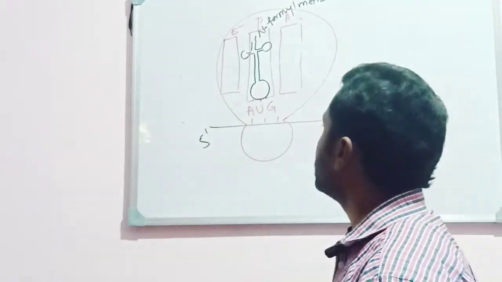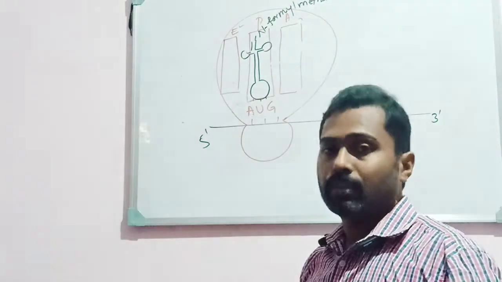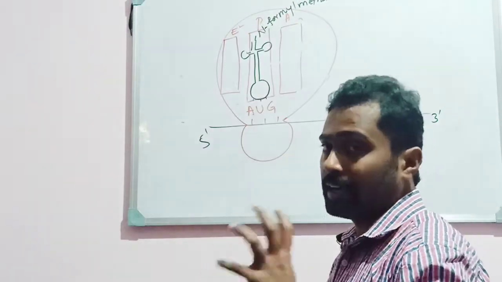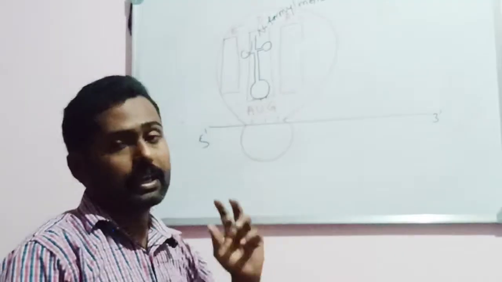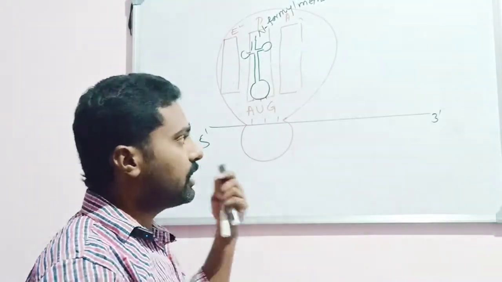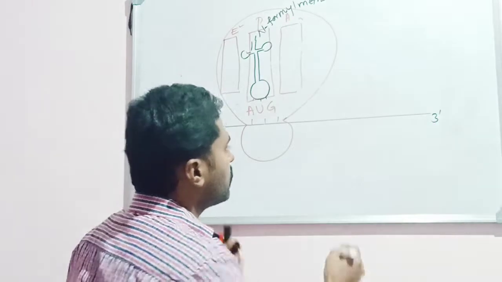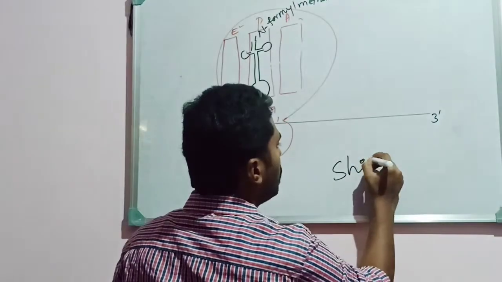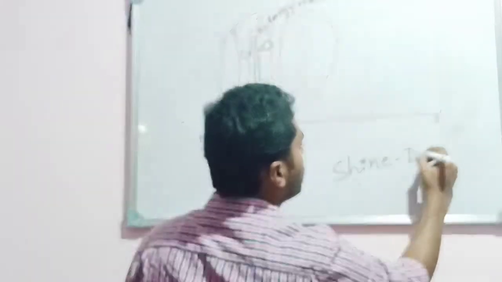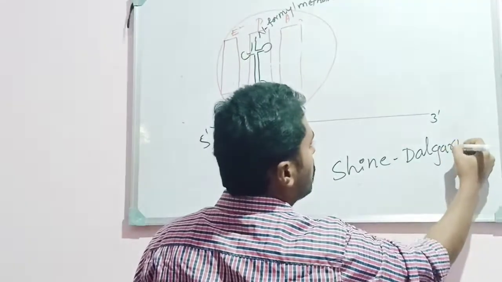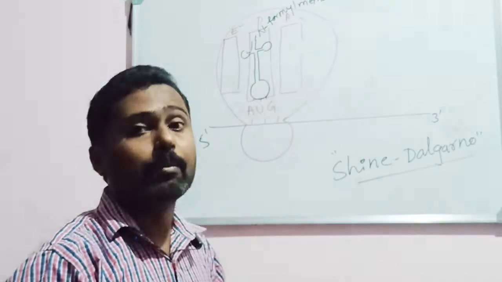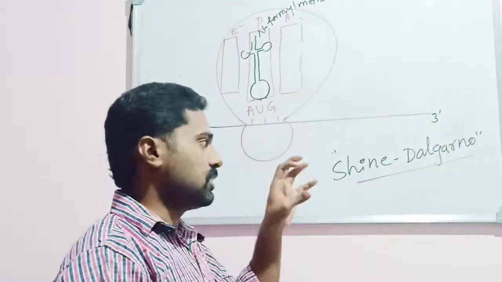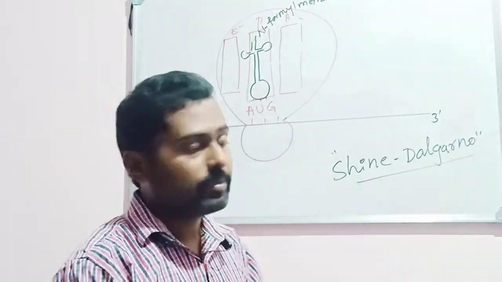In case of the eukaryotes, the smaller subunit of the ribosome first binds to or near the 5' site on the mRNA. But in case of the prokaryotes, the sequences called Shine-Dalgarno sequences are found in prokaryotic mRNA, where the smaller subunit of the ribosome first binds.